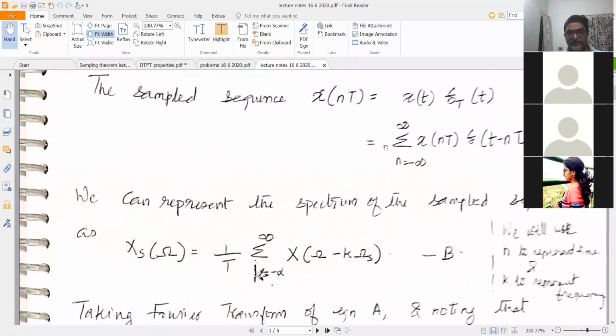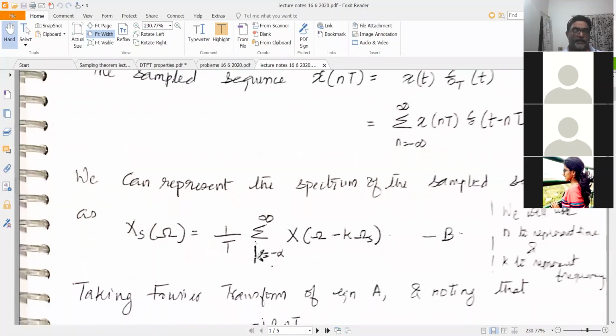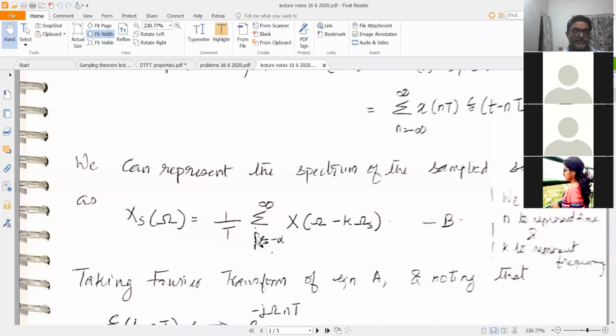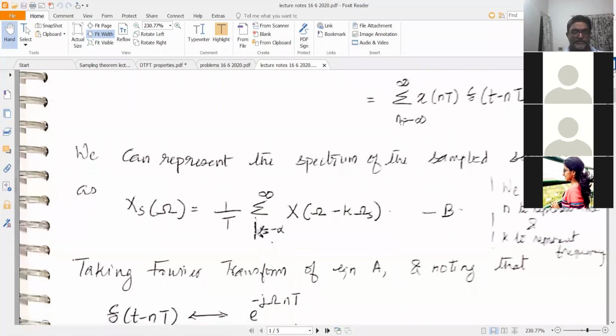So please observe this. I have used two variables here. One is n, from minus infinity to plus infinity, for my time domain summation, and I have used the variable k, sigma k equal to minus infinity to plus infinity, for my frequency domain summation, right? So please note this very important distinction. I have very consciously decided to use n for the time domain sequence and k for the frequency domain sequence. Why? Because in literature you will almost always see that the variable n represents your time domain sequence and the variable k represents your frequency domain sequence.